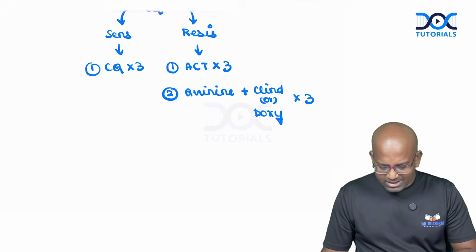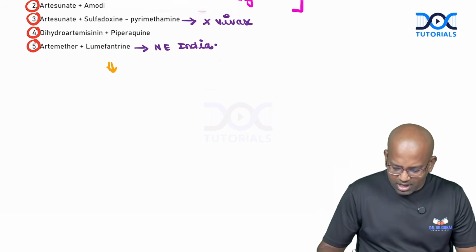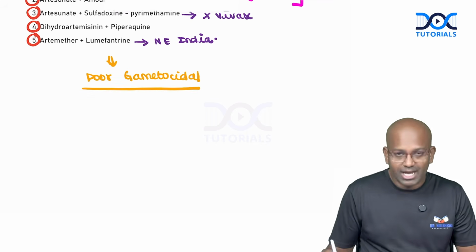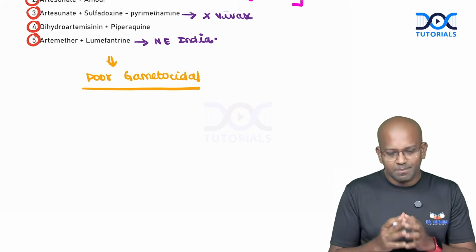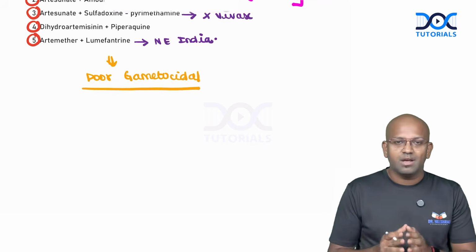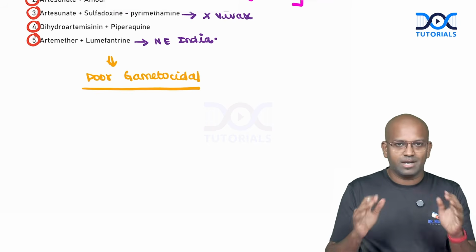Please note that all of these drugs in artemisinin-based combination therapy are very poor gametocidal agents. The gametocytes will not be killed in a very good way with artemisinin-based combination therapy. That's why it warrants adding primaquine along with the regular therapies.